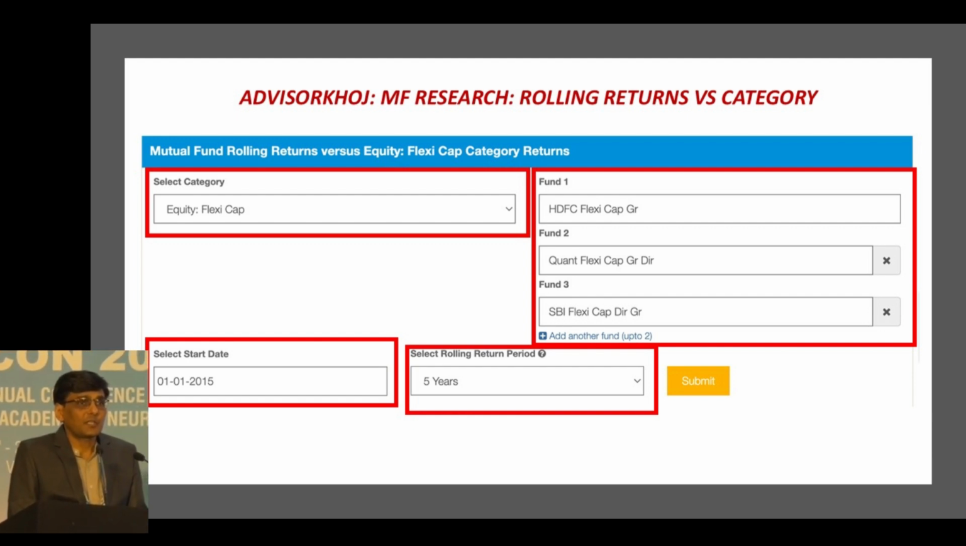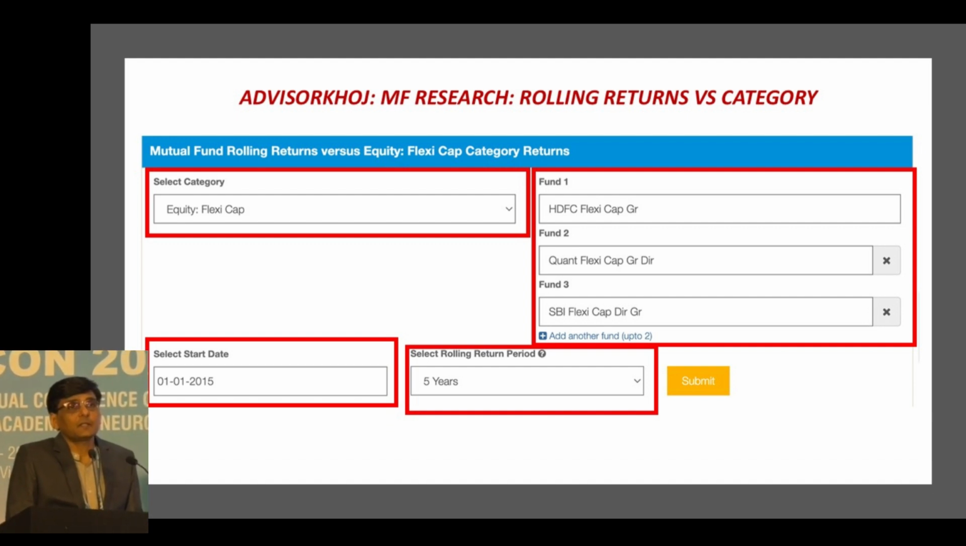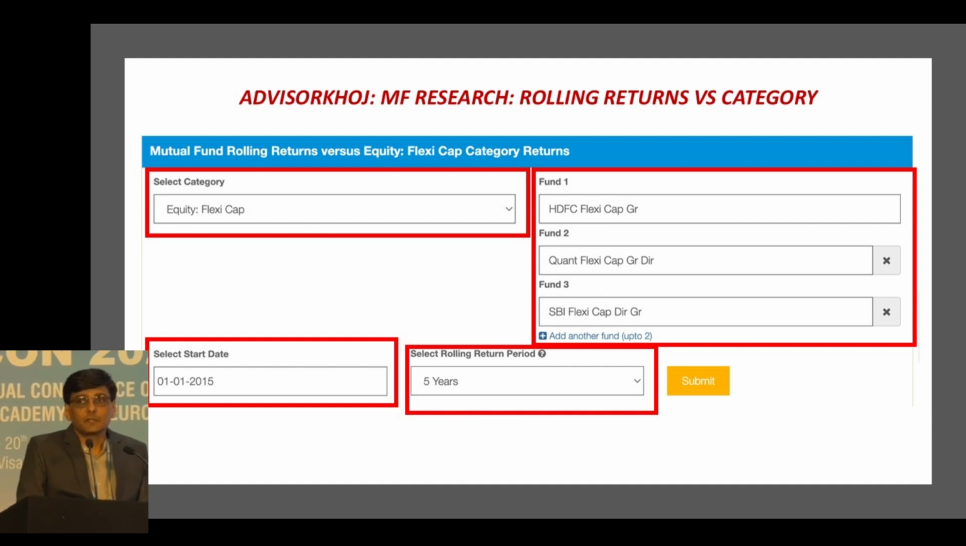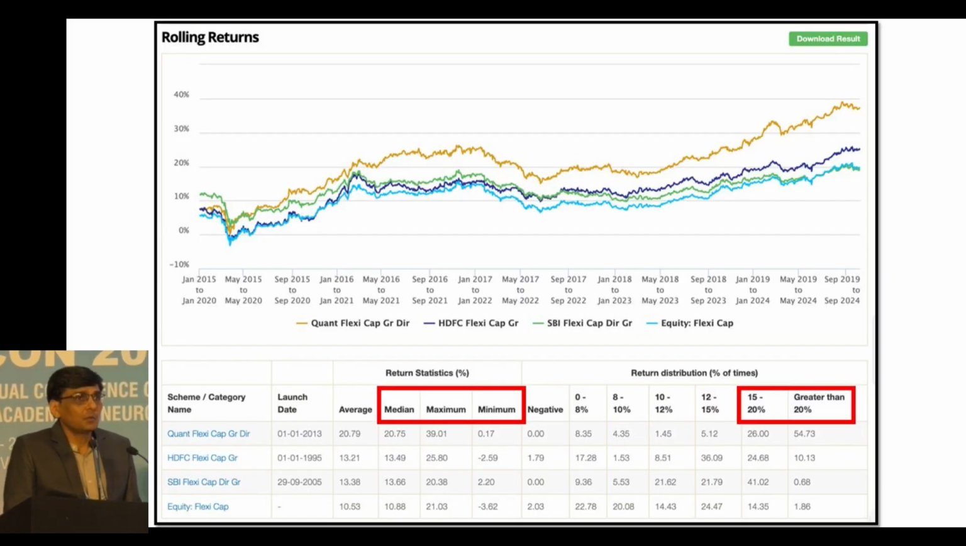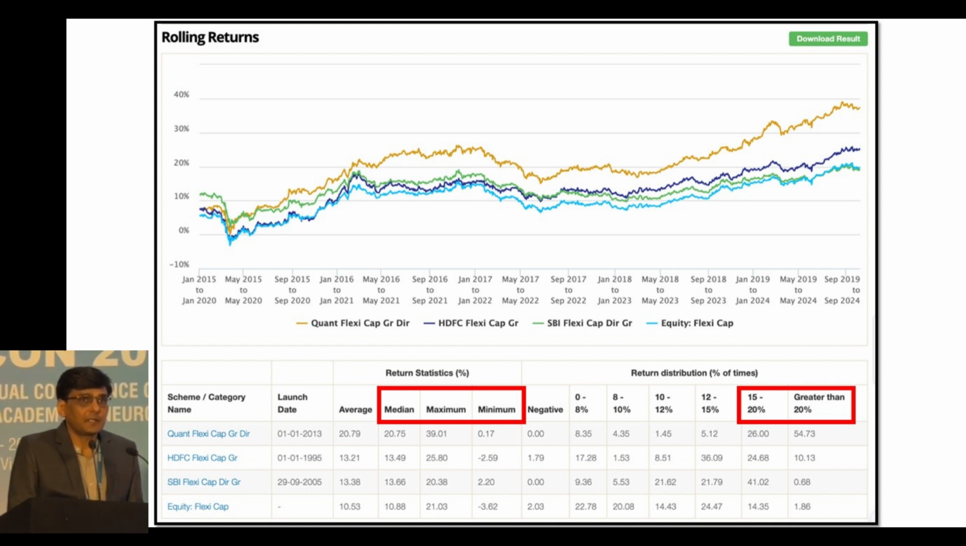Put the names of those 3 funds along with certain basic details, and you will find such a beautiful graph of the rolling returns of the funds. And from this you can find out which fund is performing better. So this is basically the SEPA criteria.